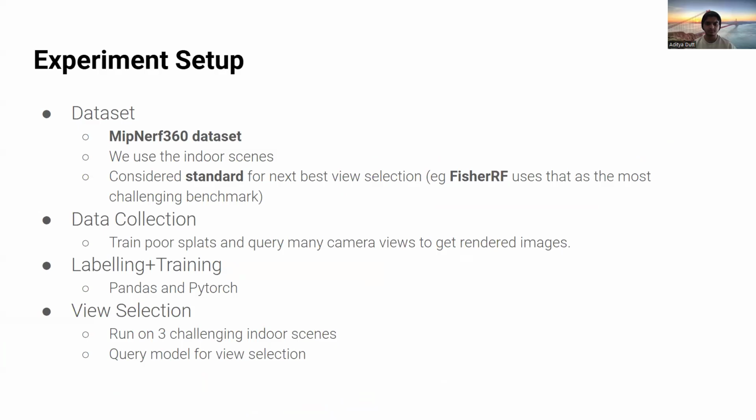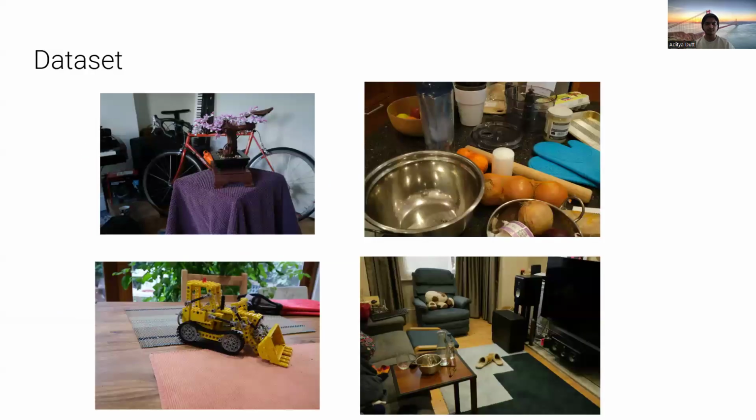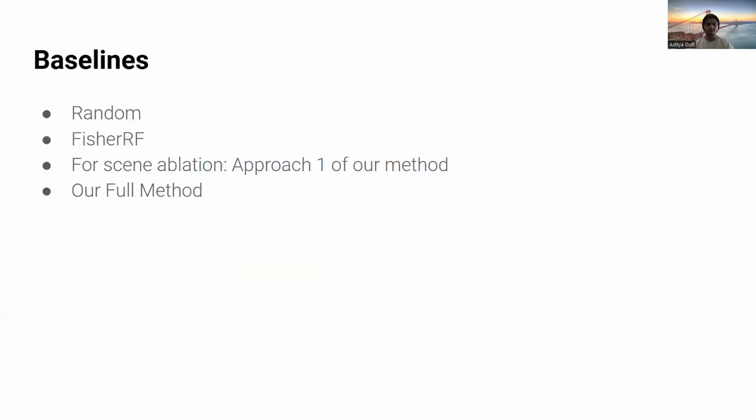Our experiment setup consists of using the MipNeRF 360 dataset, which is considered standard for next best view selection. For data collection, we train poor splats and query many camera views to get rendered images. We do our labeling and training in Pandas and PyTorch, and we run our view selection on 3 challenging indoor scenes. Here are some scenes that we run on. Our baselines are random, Fisher-RF, approach 1 of our method as an ablation, and our full method.